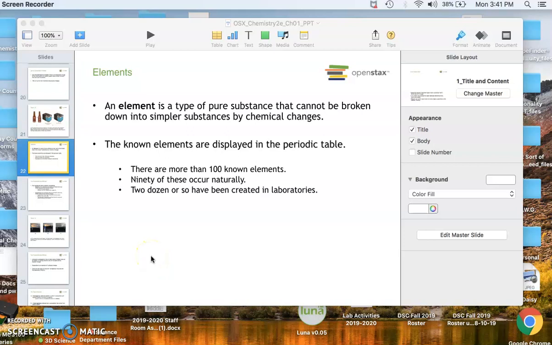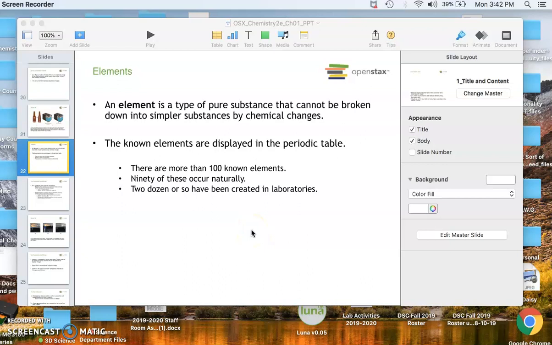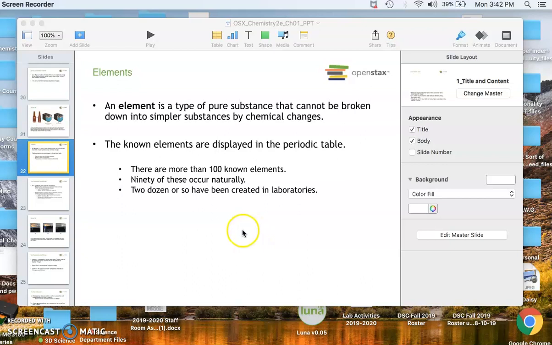So before we left, we were talking about the law of conservation of mass, how mass is not lost after a chemical reaction has occurred. So when we talk about matter, matter can be broken down to its simplest elements. And so once you get to the point of an element, it cannot be broken down any further by chemical means, and that's sort of the definition of an element. And there are over 100 naturally occurring elements on the periodic table.